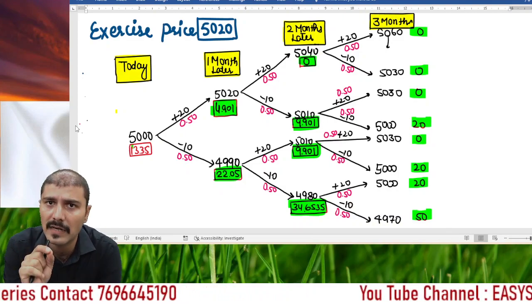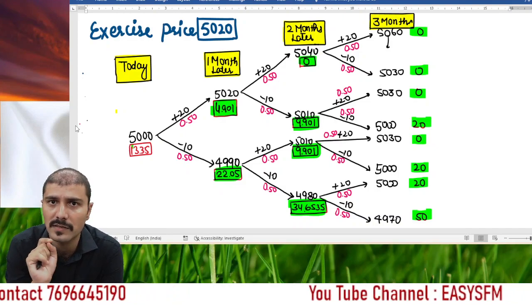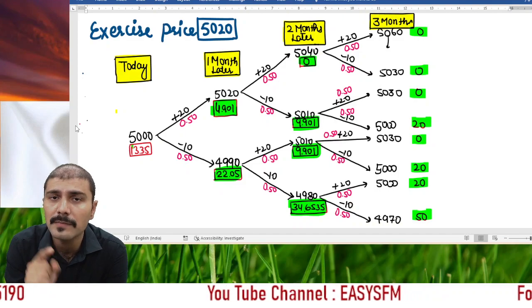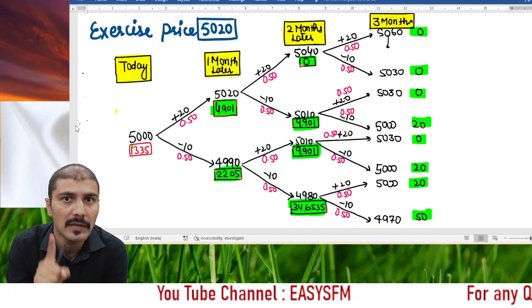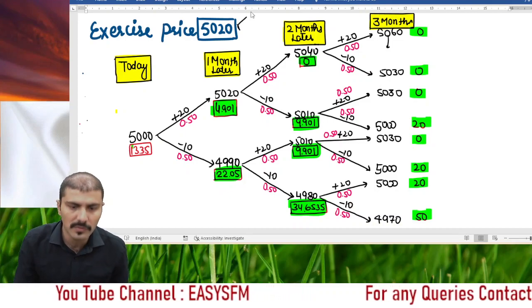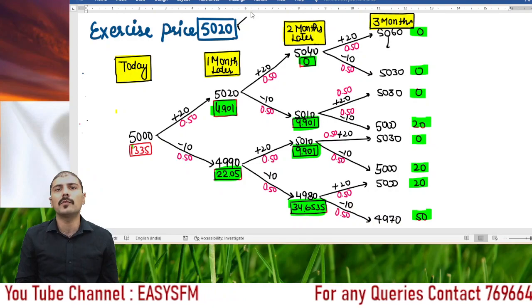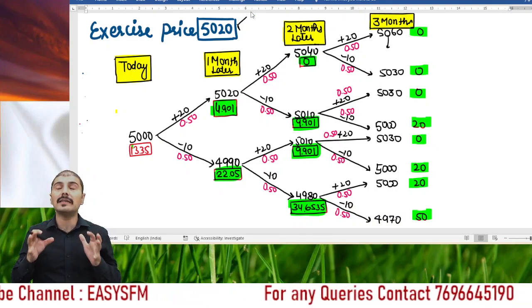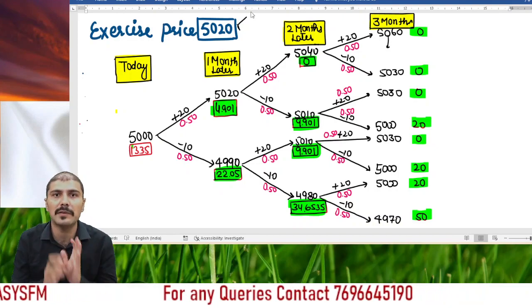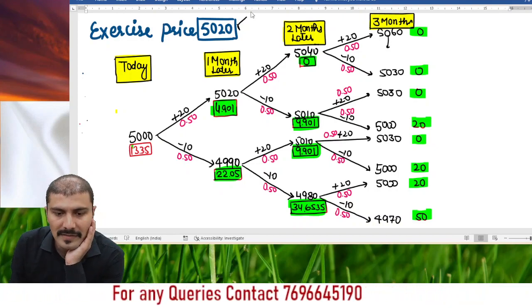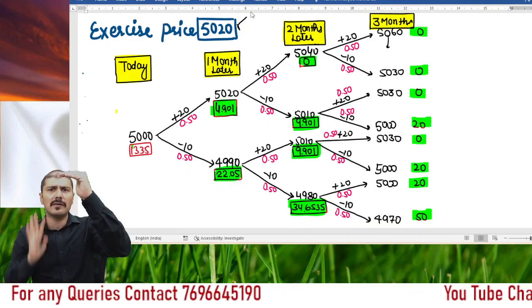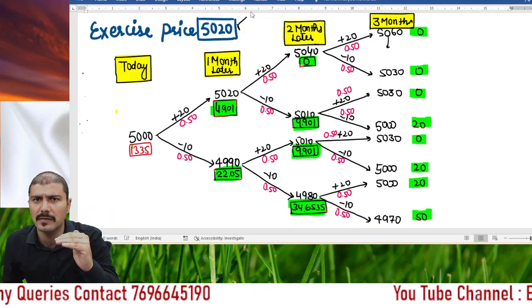What about the second month? Last 30 seconds, just concentrate. Just remember one thing, you will only go for early exercise if there will be extra benefit. Just read with me, right? What is the exercise price that you are having? The answer is 5020, right? Let's suppose I want to check whether there is any extra benefit in exercising the option at the end of the second month or not. What can be the price at the end of the second month? The price can be 5040. In a put option, the benefit will only be there if the actual market price is less than 5020, that is the exercise price, right?